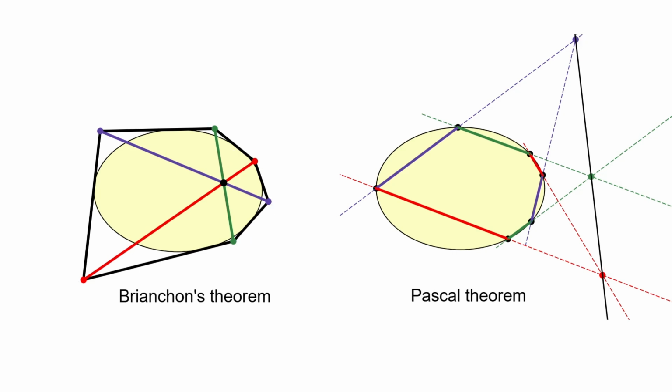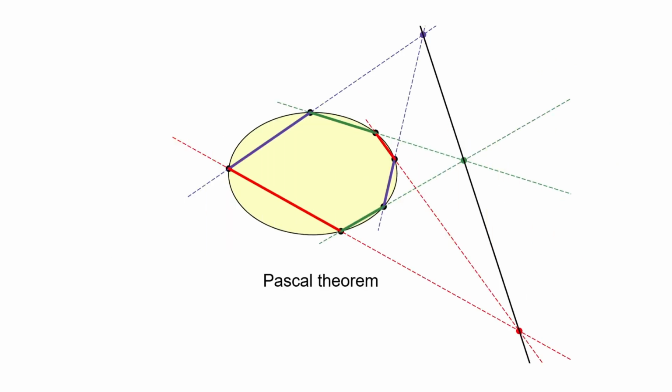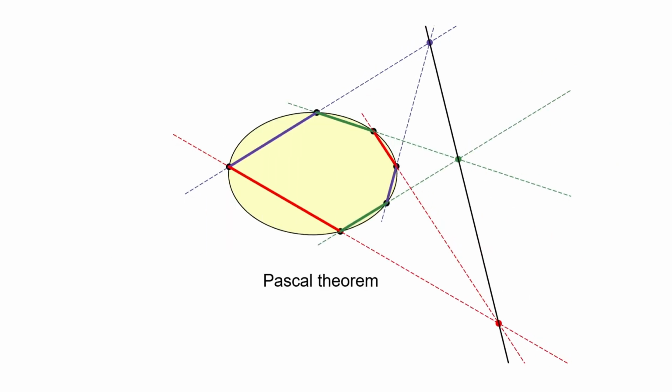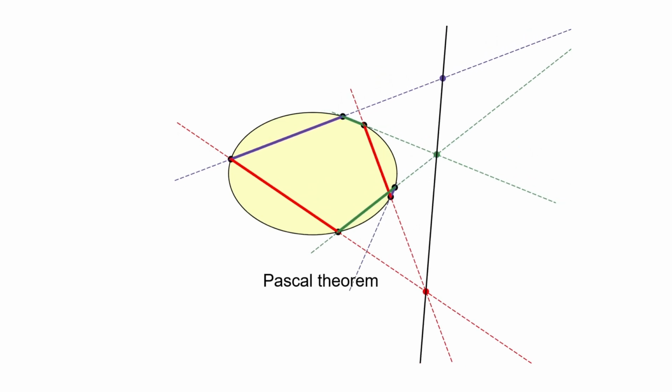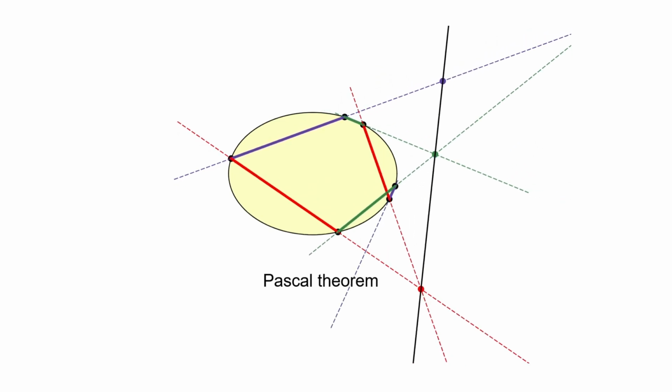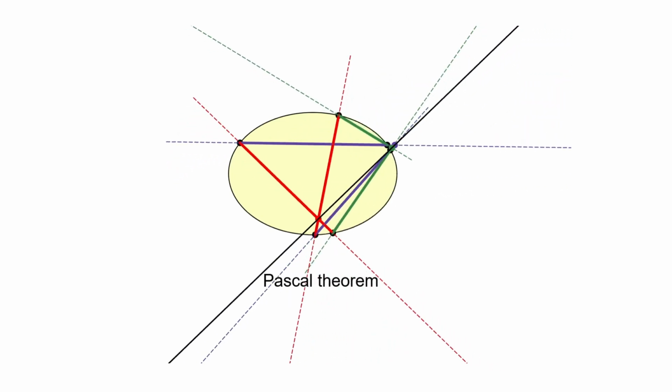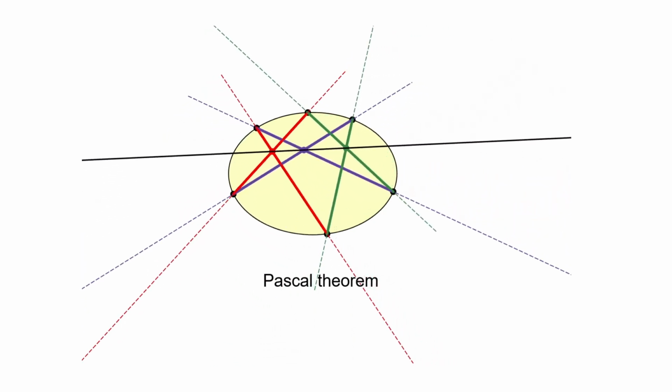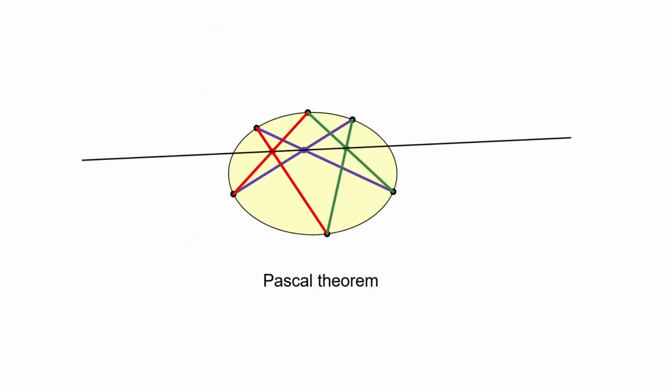This theorem is known as Pascal's theorem. Pascal's theorem holds for any arrangement of 6 points on a conic and for any hexagon formed from them. In the literature, the theorem is most often illustrated by a configuration like this one, where the 3 collinear intersection points lie inside the ellipse.